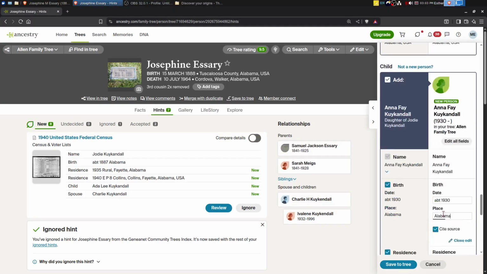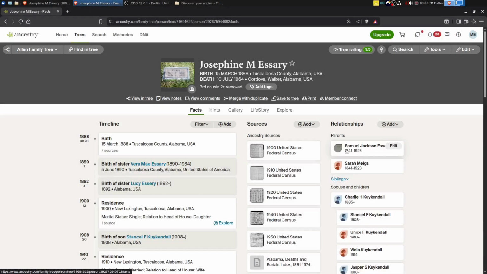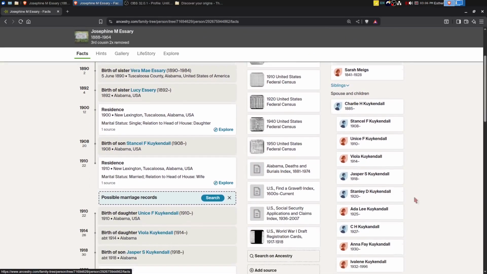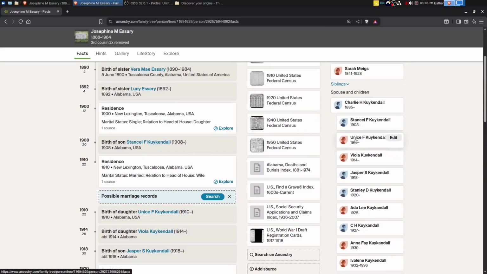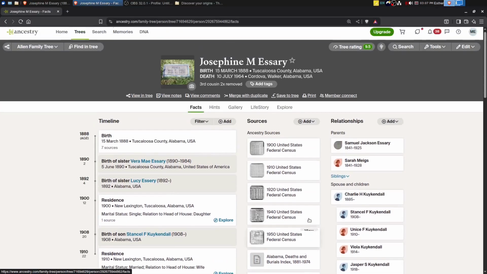Okay, I'm back. The newspaper article was for somebody else, not Josephine, so I chose to ignore that record hint. We've got her children, and one thing I noticed was this daughter, Eunice, who was listed as a baby in the 1910 census, I believe, and then later was given a name. So we need to look at the FamilySearch family tree to see if there's maybe a possible duplicate there. It's possible there is a missing child too.